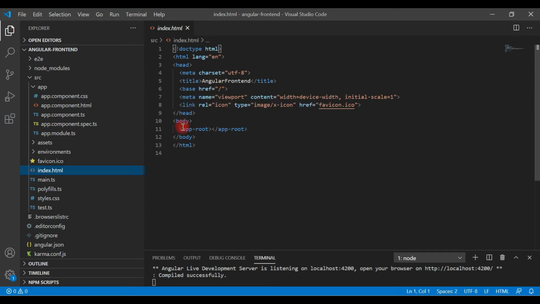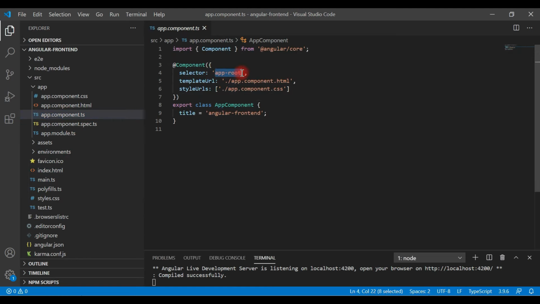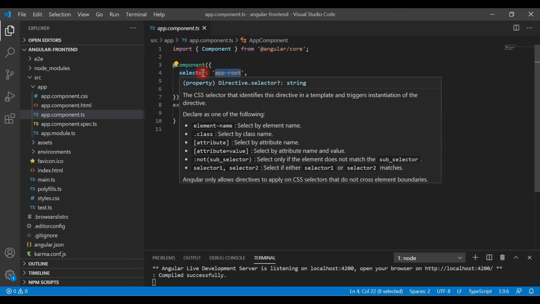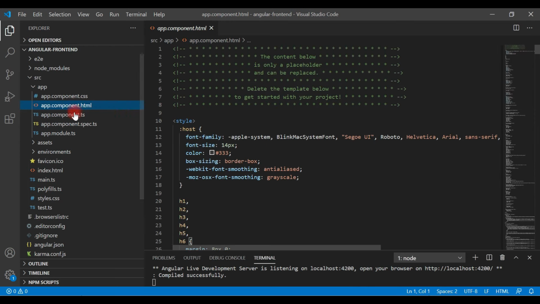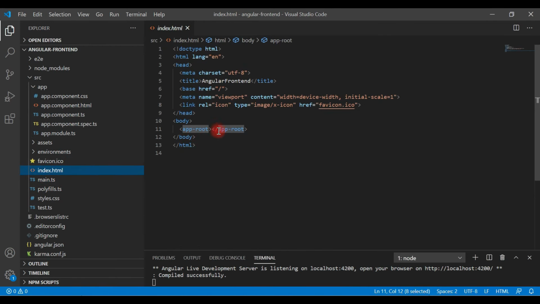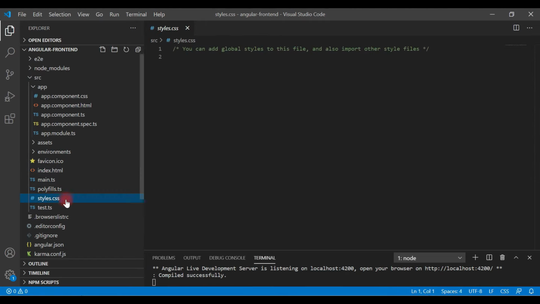And look here, inside the body we have app-root. This is a custom HTML tag. In an Angular application we call it a selector, and this selector we defined in app component. Okay, so this is the selector. It is just like a custom HTML tag that we add to the HTML in index.html. Okay, and we have styles.css, so we can keep all the global CSS inside this file.